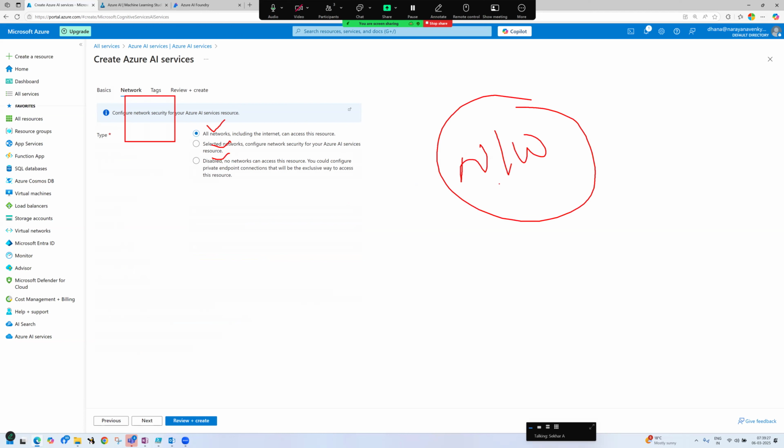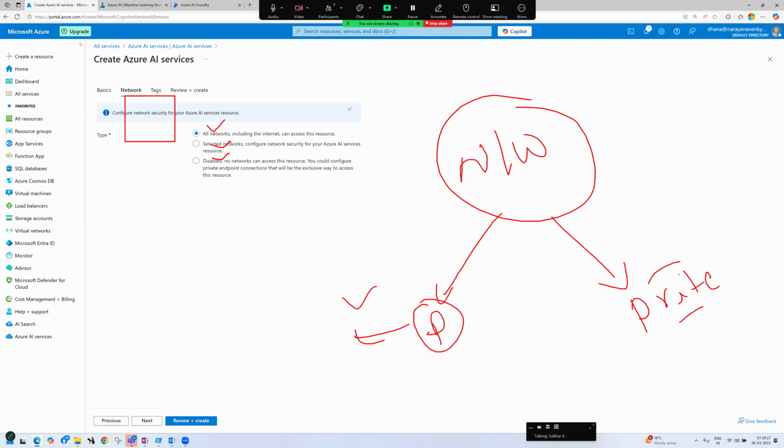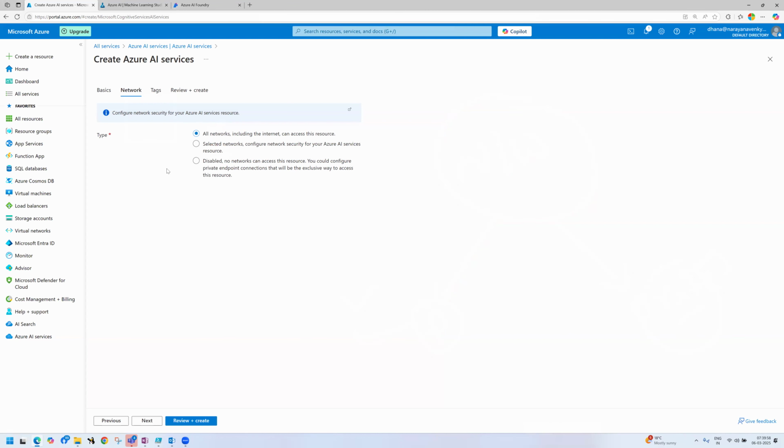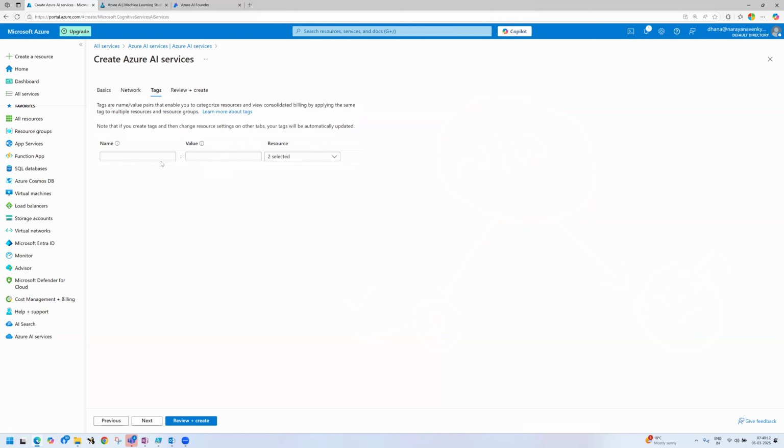There are two types of network mainly. One is public, the other one is private. What is public? Resources that can be accessible from anywhere in the world are called public. The resources which can be accessible within the corporate network are called private. Now I am choosing all networks. All networks, including internet, can access these resources. Click on next.